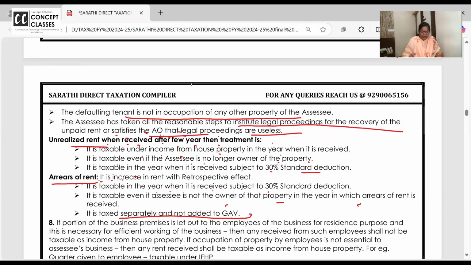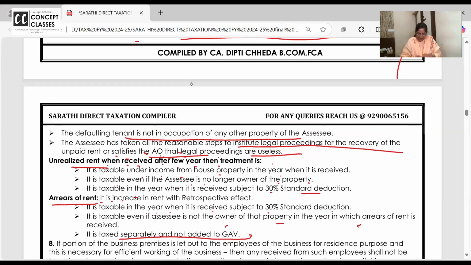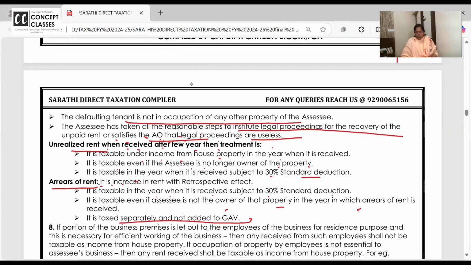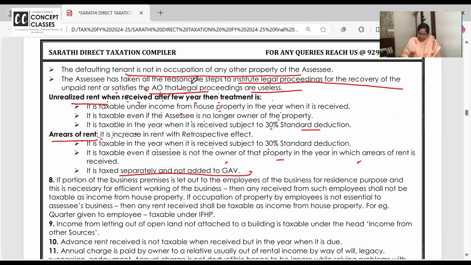And there are people who do rental income as a business. They have 7-8 properties in the Twin Cities. This one's rent, that one's rent, that one's rent. Can they tax it under the business head also? Yes. So now read this, all of you. This is just a small treatment they can ask you in an MCQ. It will not come in problems. The two concepts related to problems we will do tomorrow.